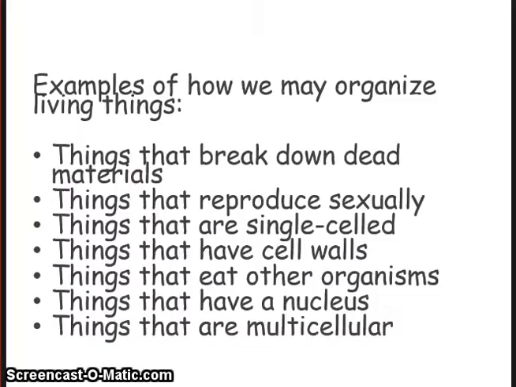So, let's look at these examples of how we may organize living things. Please make sure you write down at least 2 of these examples. We may organize living things by the way they break down dead material, if they reproduce sexually or asexually, if they're single-celled or multicellular, whether they have a nucleus or a cell wall, or if they eat other organisms.